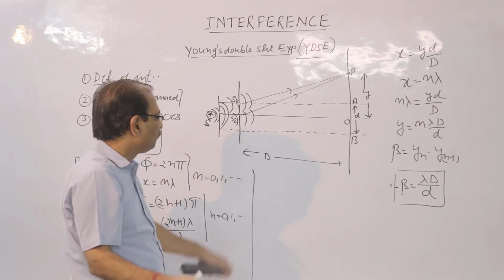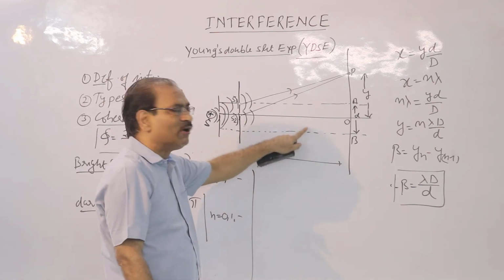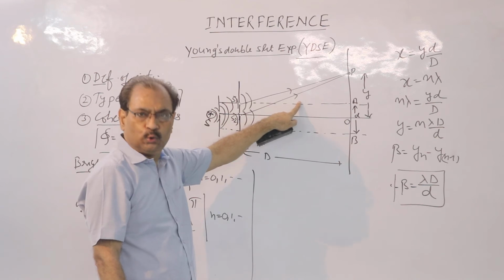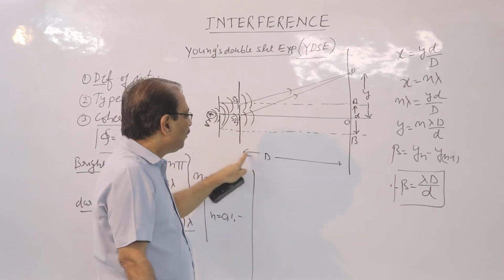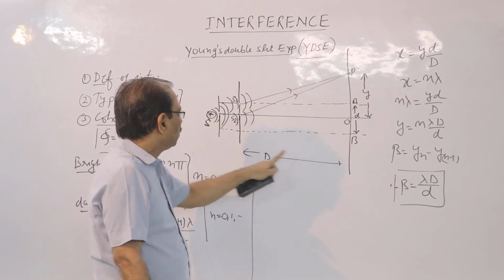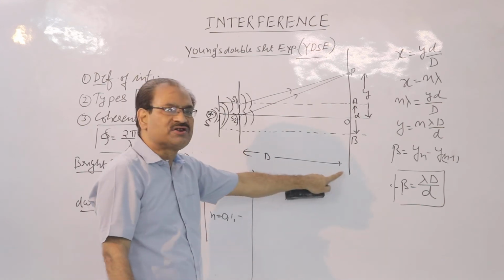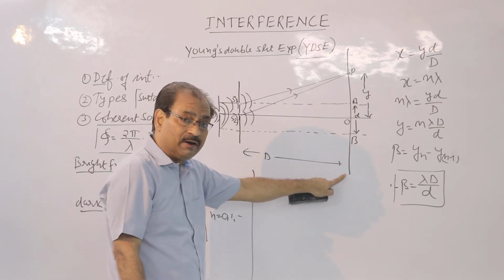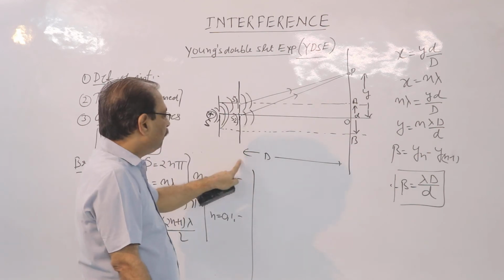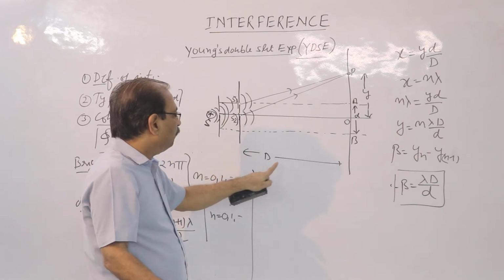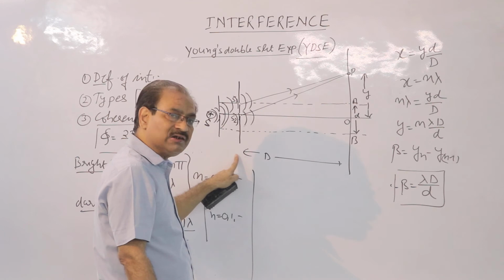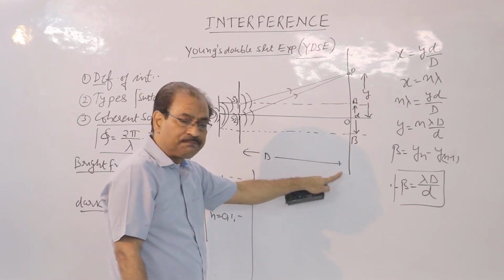Children, remember, what is capital D and what is small d is very important to know. Capital D stands for the distance between the sources and the screen. This is the screen. I repeat, big D and small d. Big D is the distance between the sources and the screen.